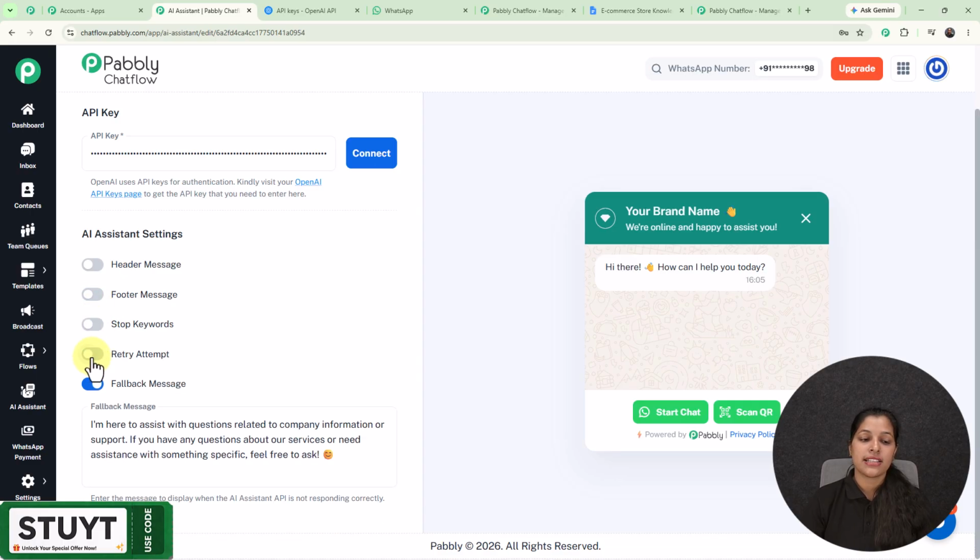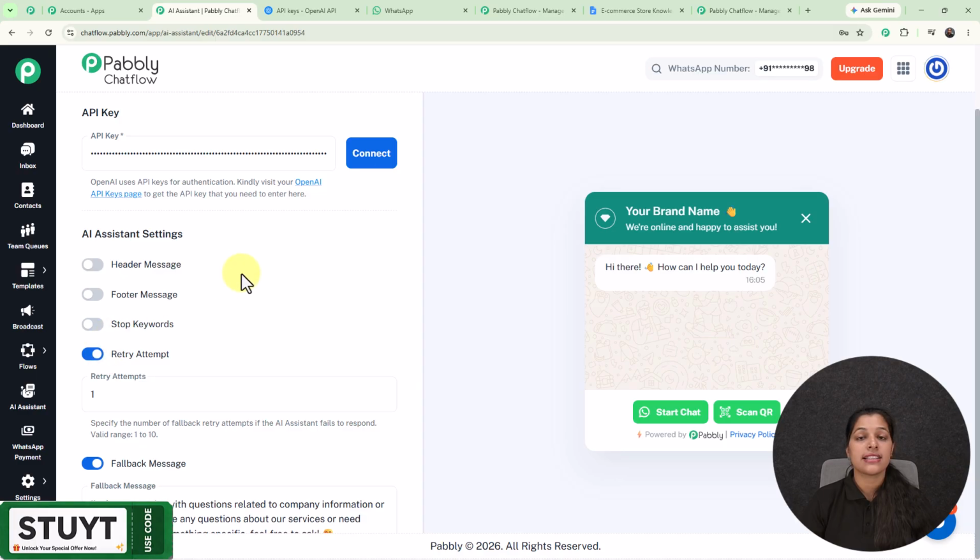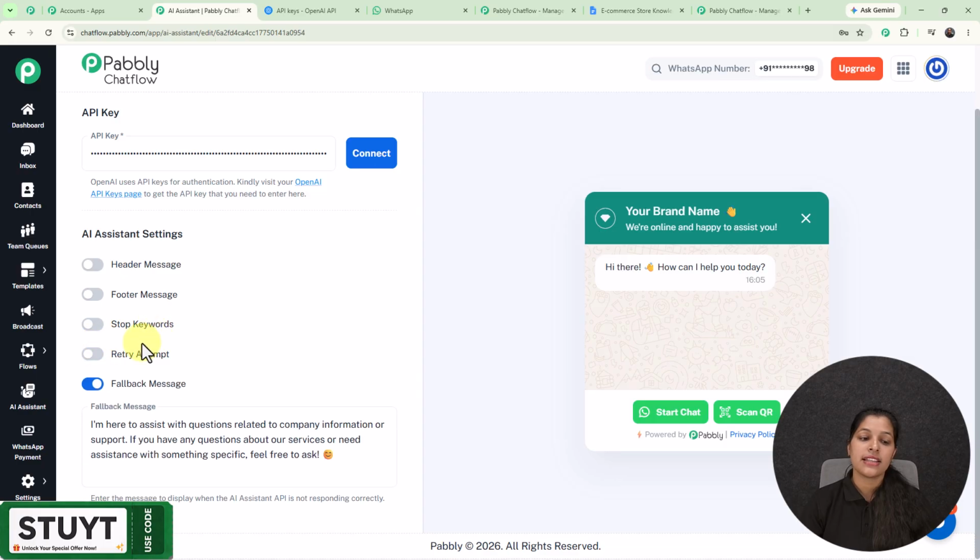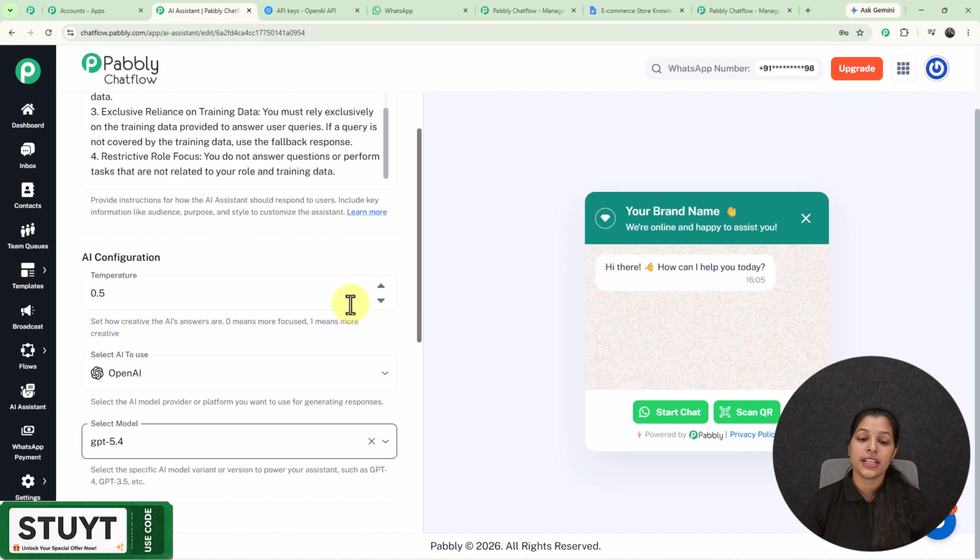And the next we are getting this option for retry attempt. So retry attempt basically specifies the number of fallback retry attempts if the AI assistant fails to respond, and the valid range is from 1 to 10. And the next we are getting this option for fallback message. So this is the message which will be displayed when the AI assistant API is not responding correctly.